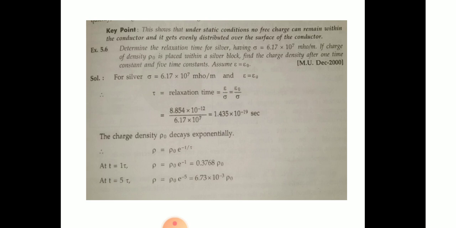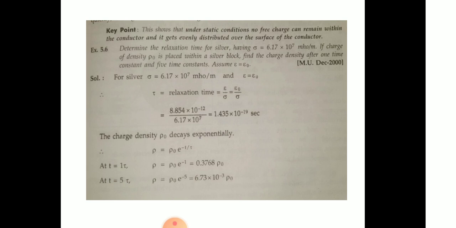Let us do one more problem to understand the relaxation time. Determine the relaxation time for silver having conductivity 6.17 into 10 to the power of 7 siemens per meter. If charge of density rho naught is placed within a silver block, find the charge density after 1 time constant and 5 time constants. Assume epsilon is equal to epsilon naught, that means epsilon r is equal to 1.